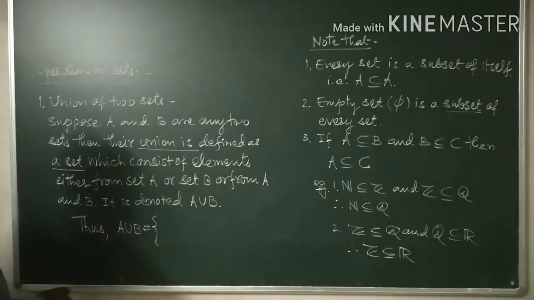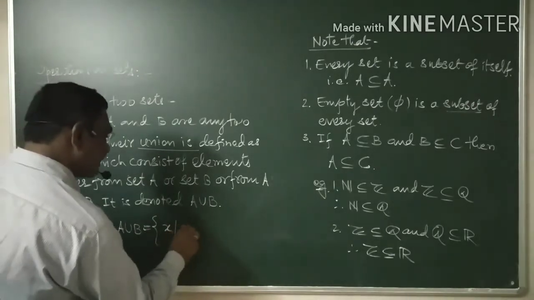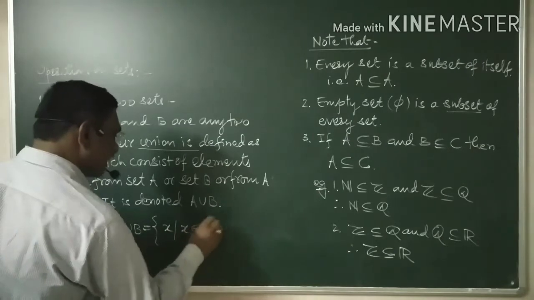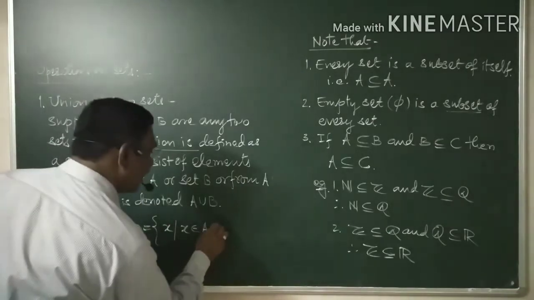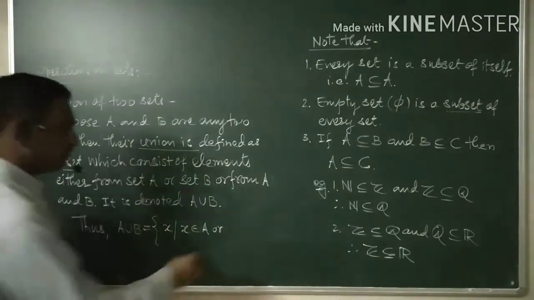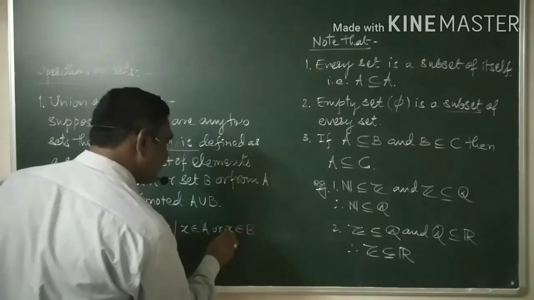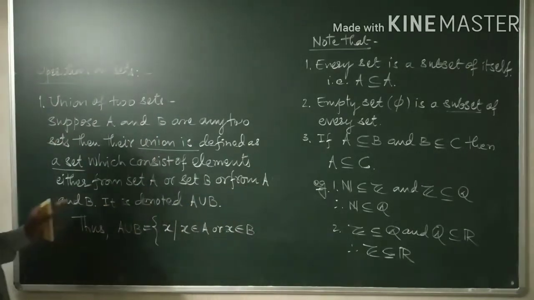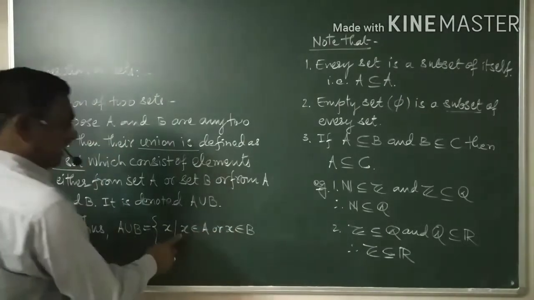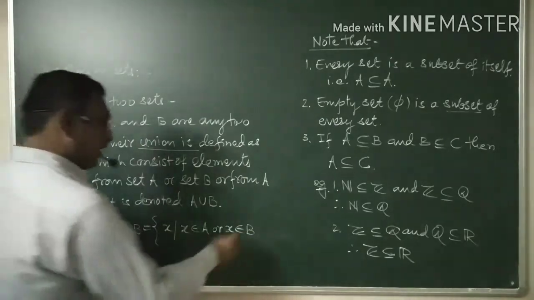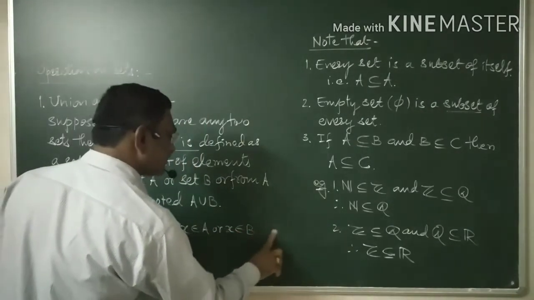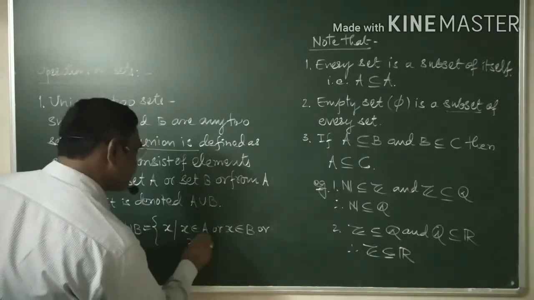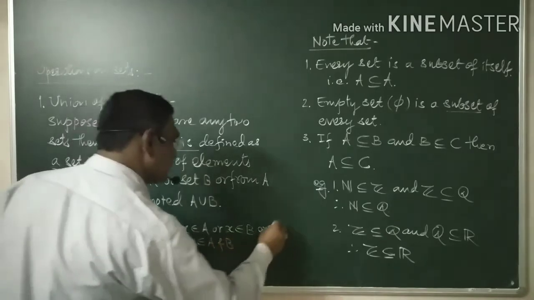A union B is the set of all elements X such that X belongs to A, means X is a member of set A, or set B, means X belongs to B, or from A and B. X belongs to A or X belongs to B, and let me write clearly, or X belongs to A and B, in this way.